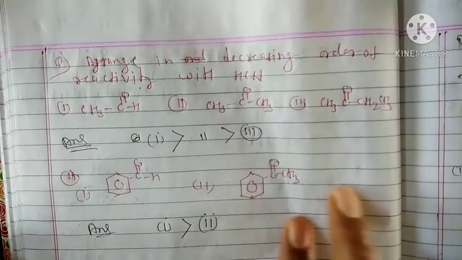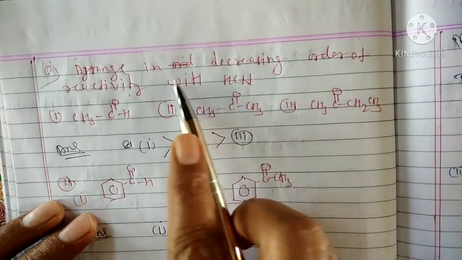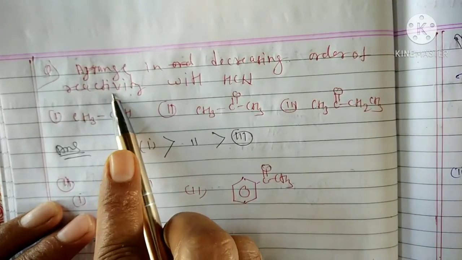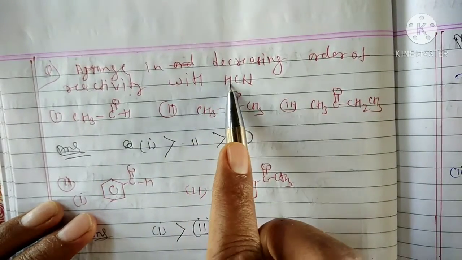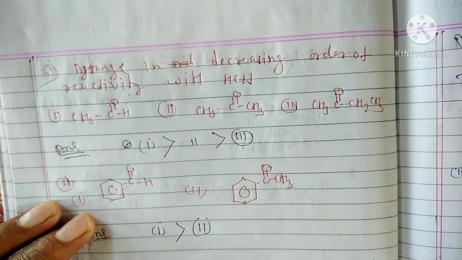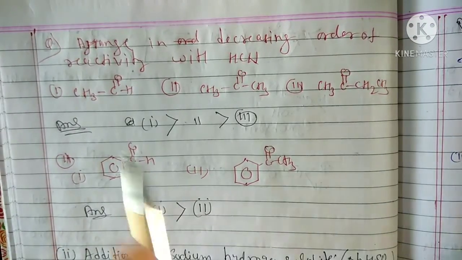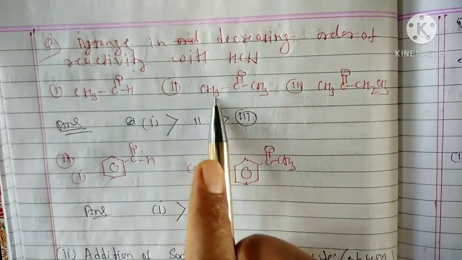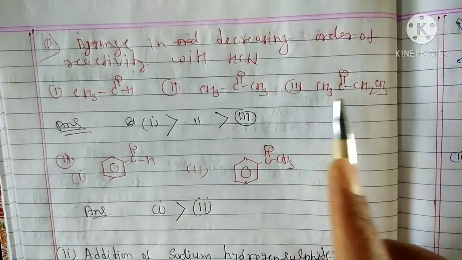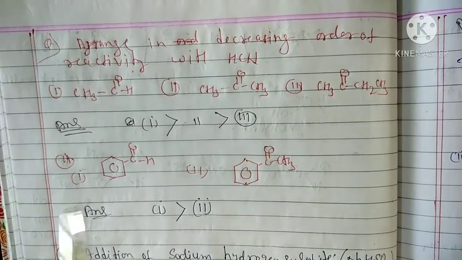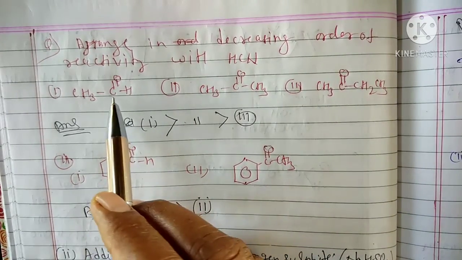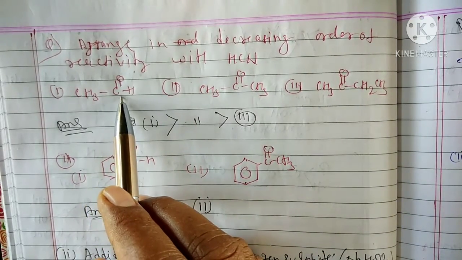For example, here is a question. Arrange in decreasing order of reactivity with hydrogen cyanide: CH3CHO, CH3COCH3, CH3COCH2CH3. The first has less steric hindrance. Why?